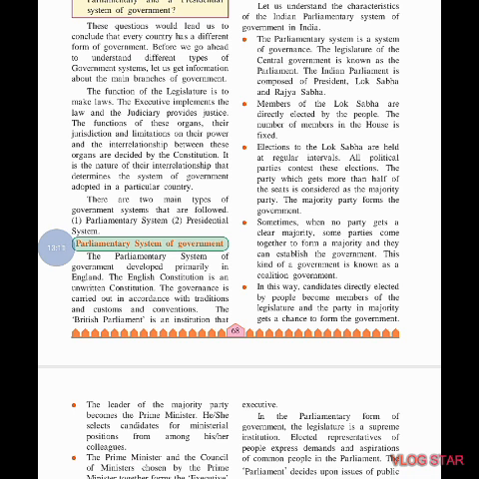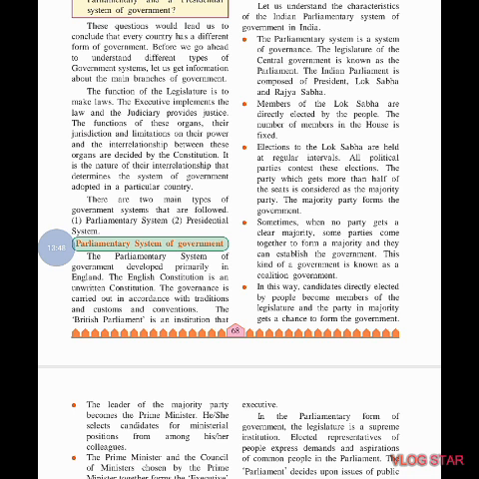For example, when no party gets a clear majority, meaning the party can't get that much majority which is needed, some parties come together and form a government. So this kind of government is called a coalition.